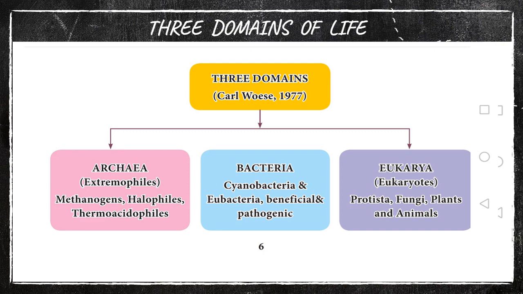So what has Carl Woese done? He has included all the Monera as two. One is Archaea, another one is bacteria. So Archaea and the bacteria are Monera. Understand? The rest four, Protista, fungi, plantae, animalia, belong to eukarya.